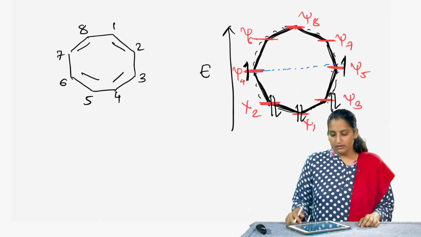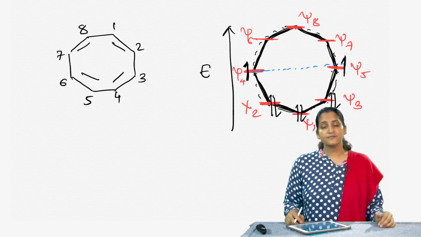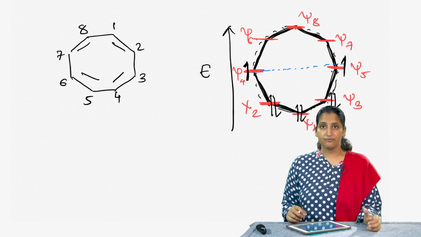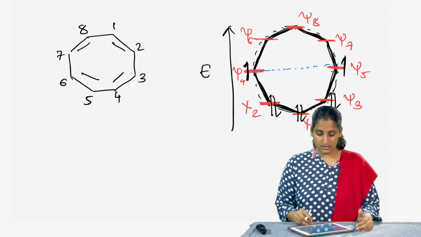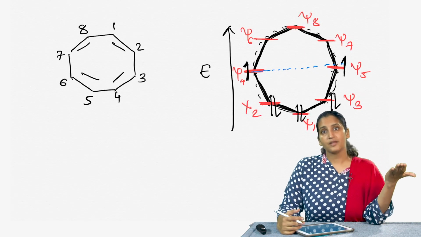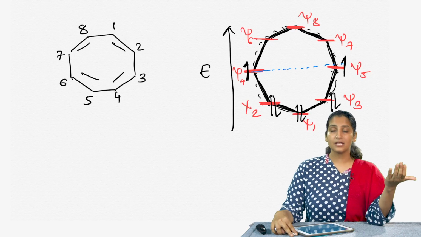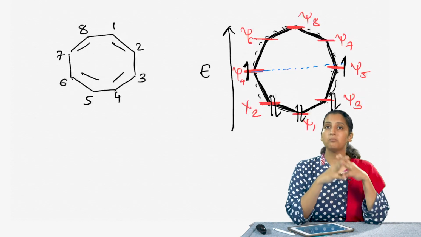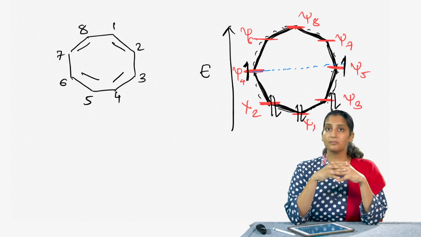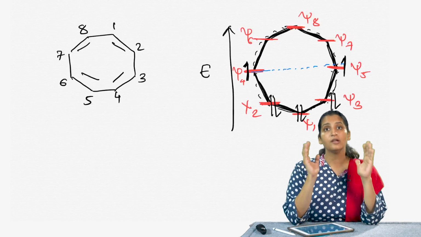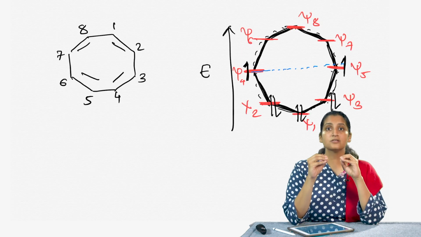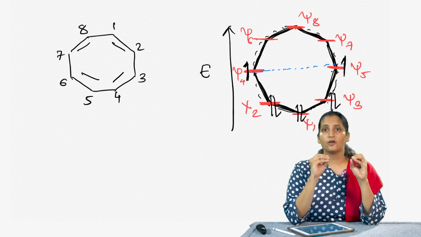right. And that really means that 2 of the electrons of cyclooctatetraene are in psi 4 and psi 5. Those are the non-bonding molecular orbitals. And so, cyclooctatetraene does not follow the same molecular orbital diagram as that of benzene, wherein all the electrons are in the bonding molecular orbitals. In this case, 6 of the electrons are in the bonding molecular orbitals, but 2 of the electrons are in the non-bonding molecular orbitals. And that gives us the difference in the reactivity of benzene and cyclooctatetraene.